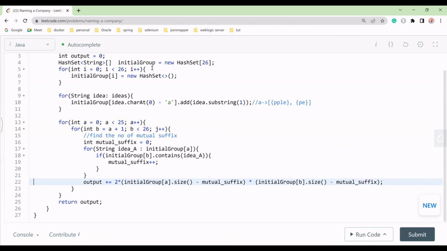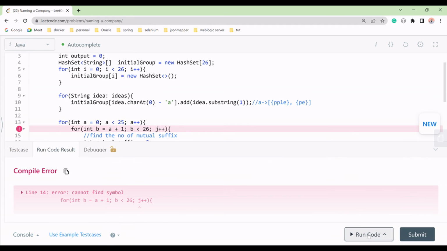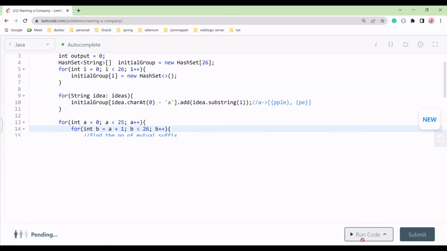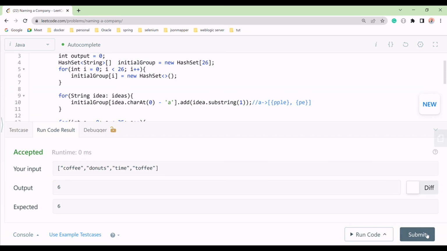Then we update our answer from the initial group, taking two unique names at a time, so we do 2 into length minus mutuals. I think we have taken J here, so we'll take B. Let me submit this one. Yeah, this will work.